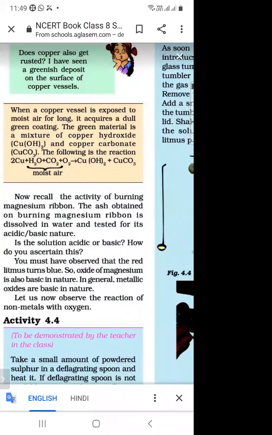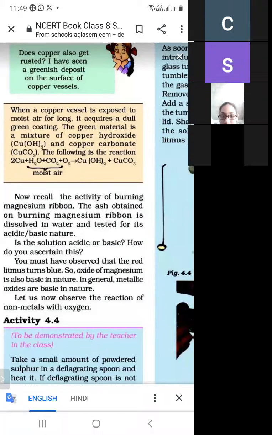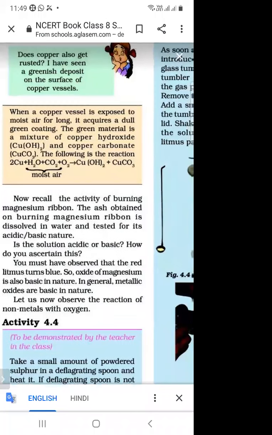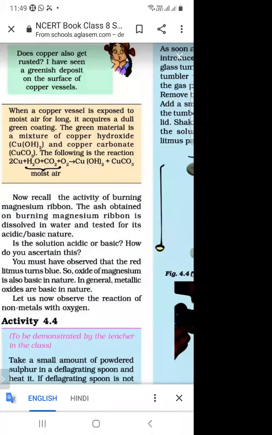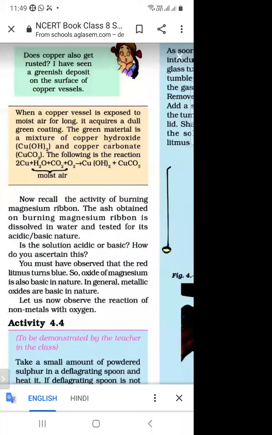The final product is oxides, and all these oxides of metals are basic in nature. So what is the conclusion? All oxides of metals are basic in nature.